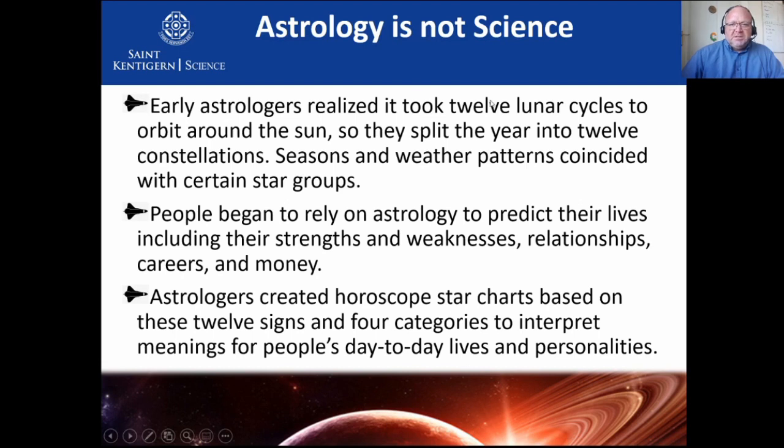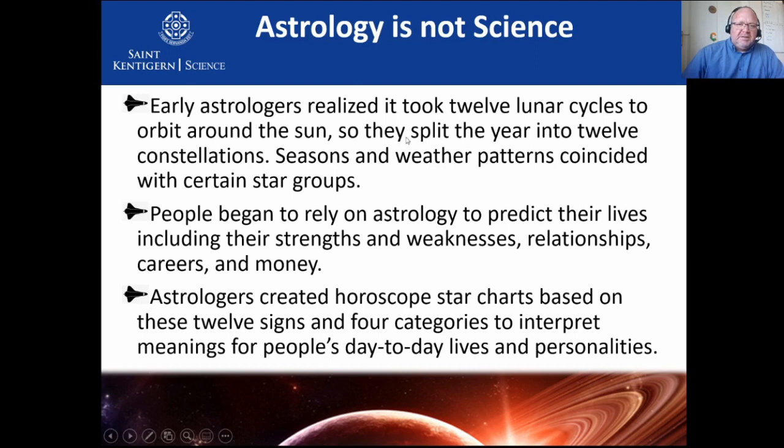Okay, so early astrologers, as I said, took the 12 lunar cycles. In other words, 12 moon cycles. What is a moon cycle? It's a month. In other words, from full moon to full moon, or from new moon to new moon, and there's 12 of them in a year. And they realized that it took 12 of these months to orbit around the sun.